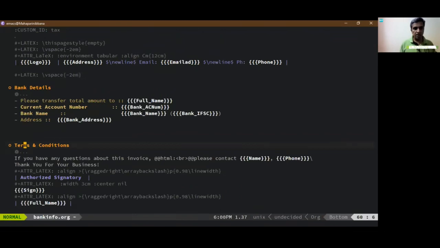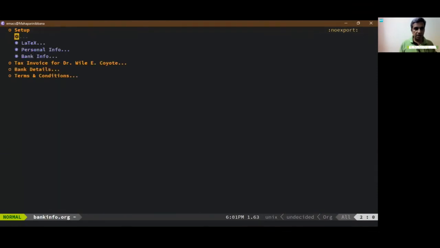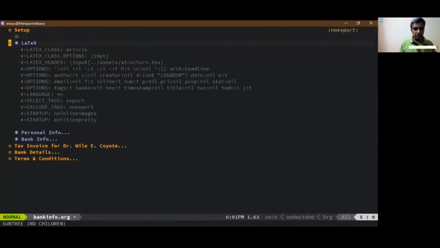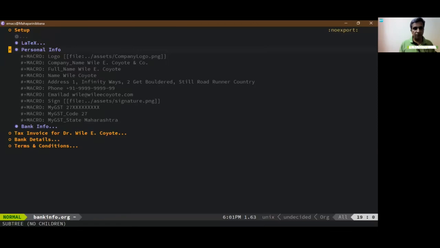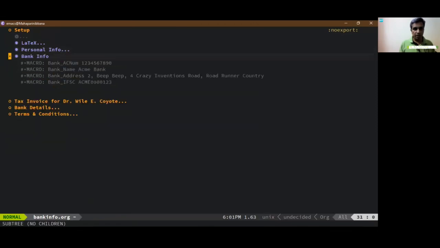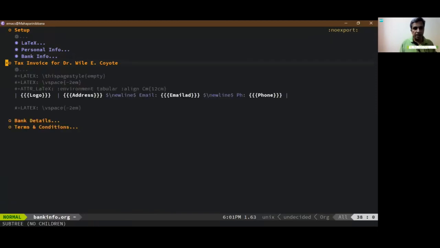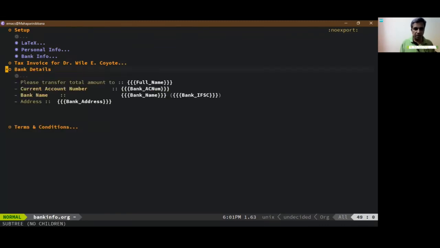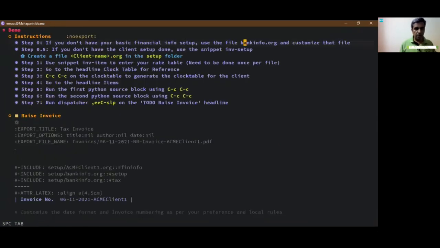So you can copy this template from my GitHub repository. It's basically a setup of the LaTeX tags, and particularly this tex file, which is a template. There's some personal info for all the details that you want. Bank information, you can look at it in detail in my repo. And for the tax invoice, there are some basic constructs. You can totally change any of these to your liking. So that's bank info. Go back, that's the first part.